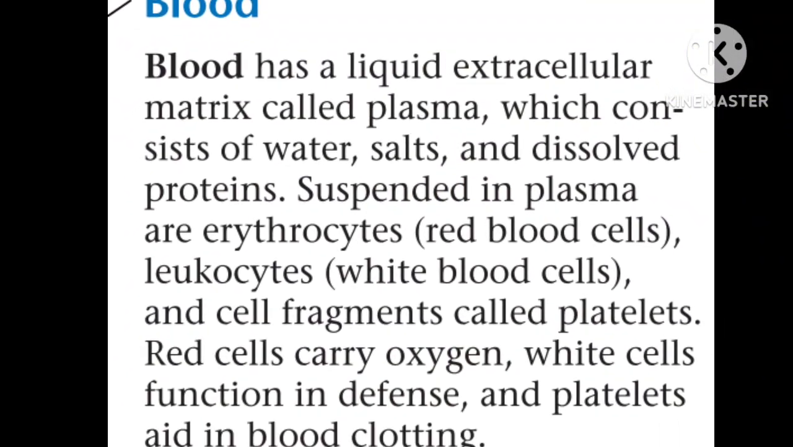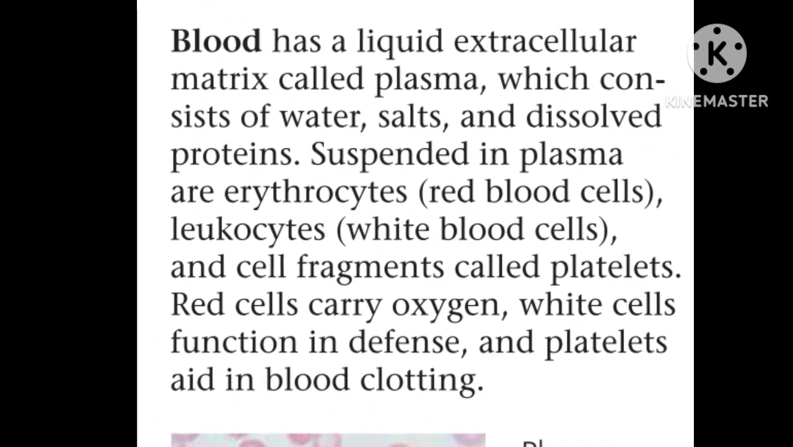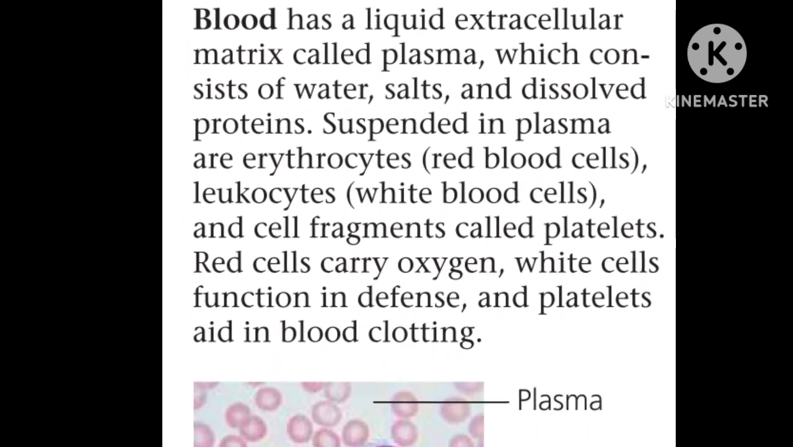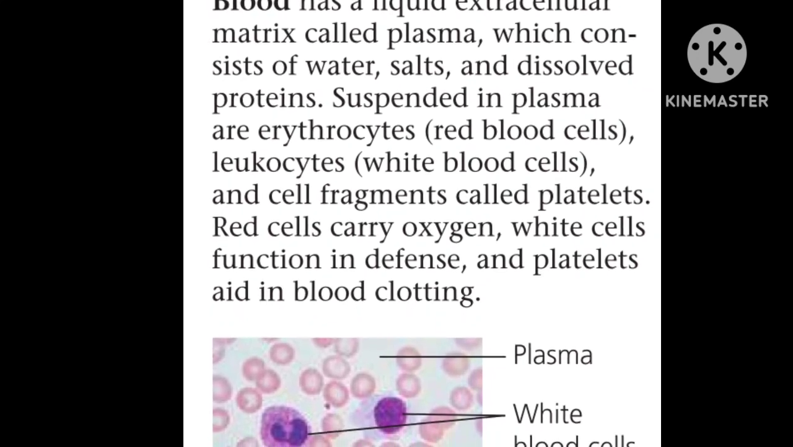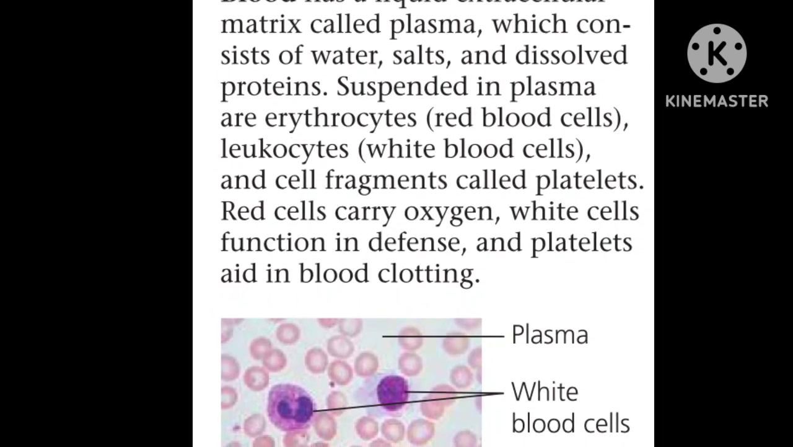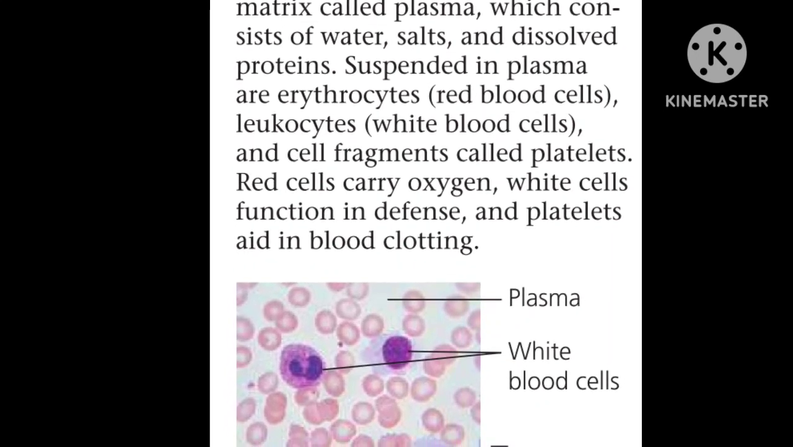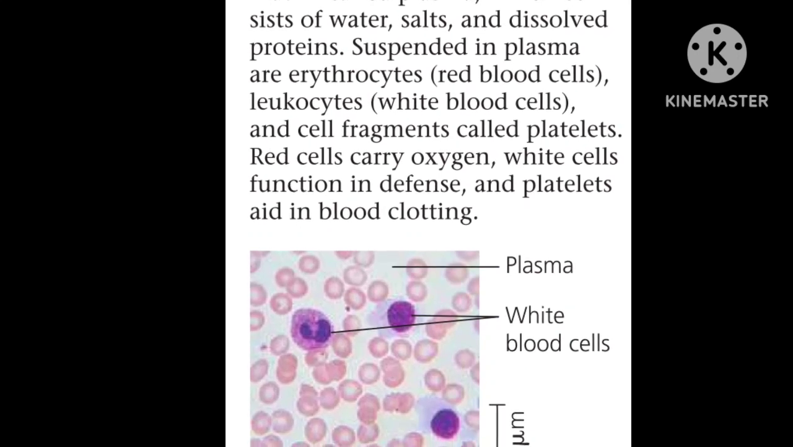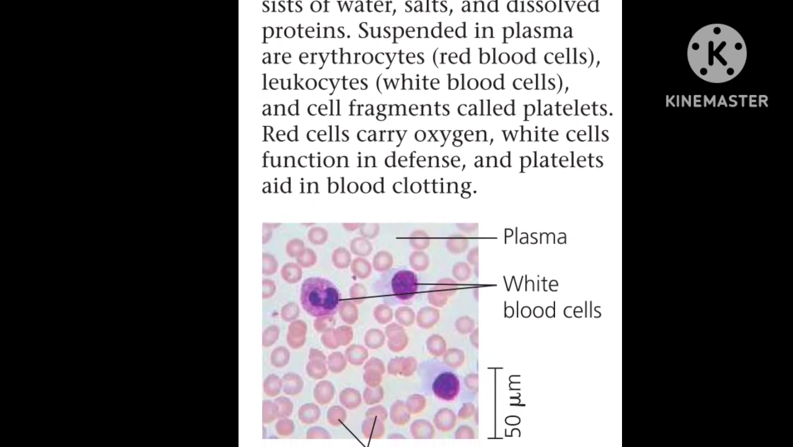The next type of connective tissue is blood. Blood has a liquid extracellular matrix called the plasma, which consists of water, salt, and dissolved protein. Suspended in the plasma are erythrocytes, red blood cells, leukocytes, white blood cells, and cell fragments like platelets. Red blood cells carry oxygen, while the white blood cells function in defense, and platelets aid in blood clotting.